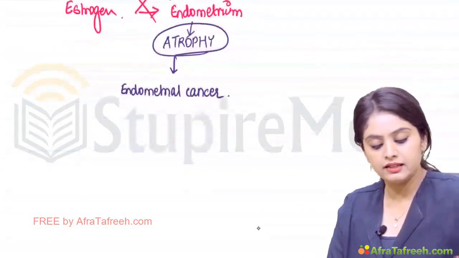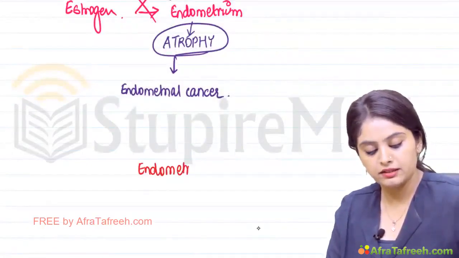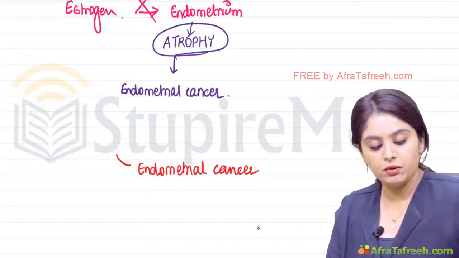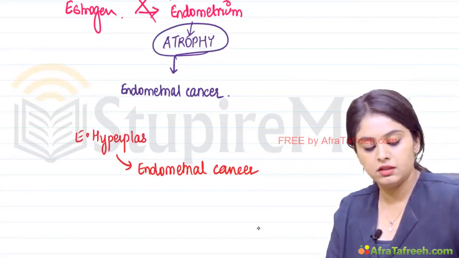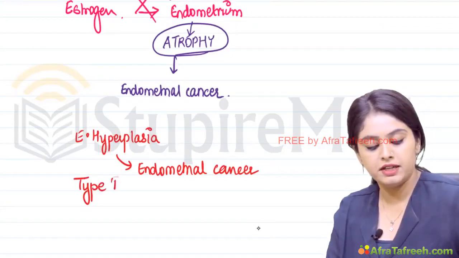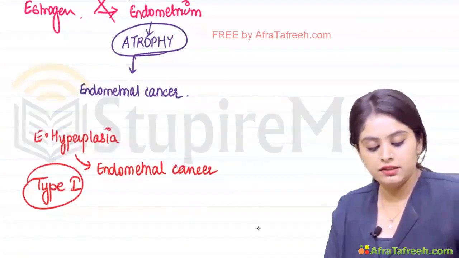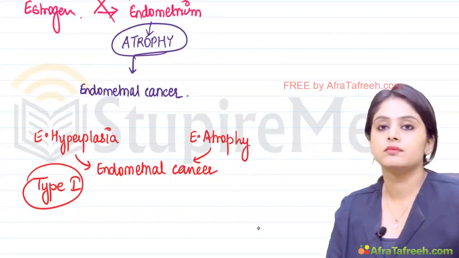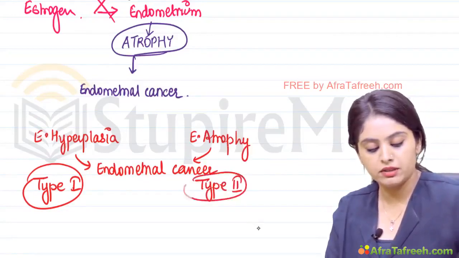So indirectly, if we have a patient of endometrial cancer, this can be following endometrial hyperplasia. Such an endometrial cancer is known as type 1 endometrial cancer. Other scenario, this endometrial cancer can occur following endometrial atrophy. This is known as type 2 endometrial cancer.